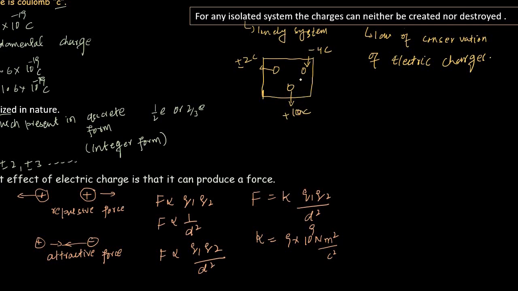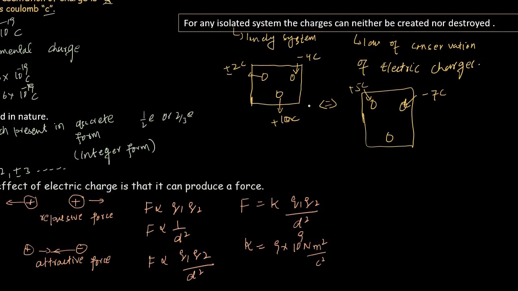Now if we shuffle this system, after shuffling we get the same system with such kinds of charges. Plus 5 coulomb of charge is present on this substance, minus 7 coulomb on this substance. If you are asked to find the charge on the third substance, according to the law of conservation of charge, which states that for any isolated system the charges can neither be created nor destroyed, the total charge will be constant before and after the shuffling.